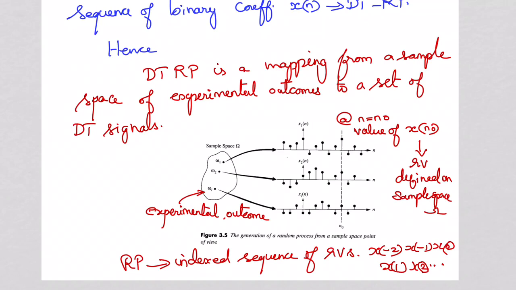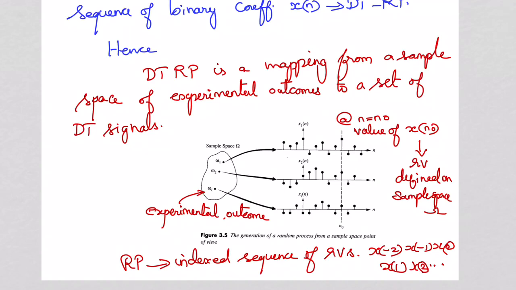So at n is equal to n naught, the x1 of n naught is the value of the random variable, right? Random variable x's value, which is defined on the sample space omega 1. Similarly, the next one, x2 of n naught, is the value of that random variable, which for flipping a coin is heads or tails. x3 of n is rotating a wheel, it may be 0 or 1. The first one is rolling a die, so it may be a value from 1 to 6.